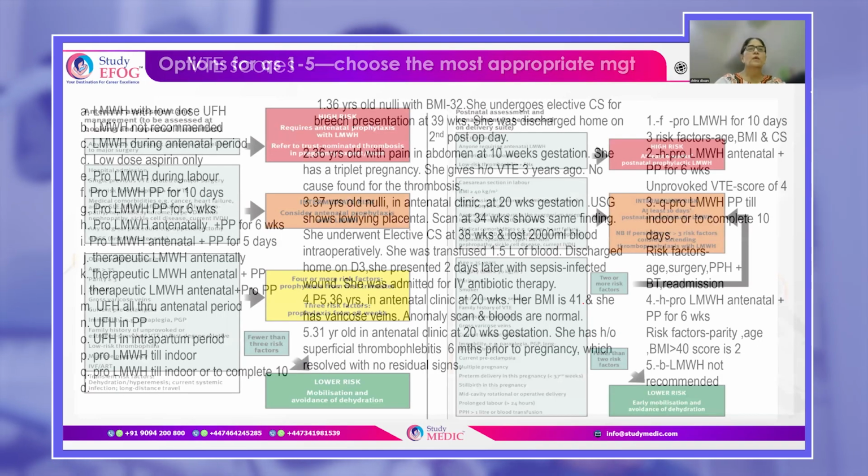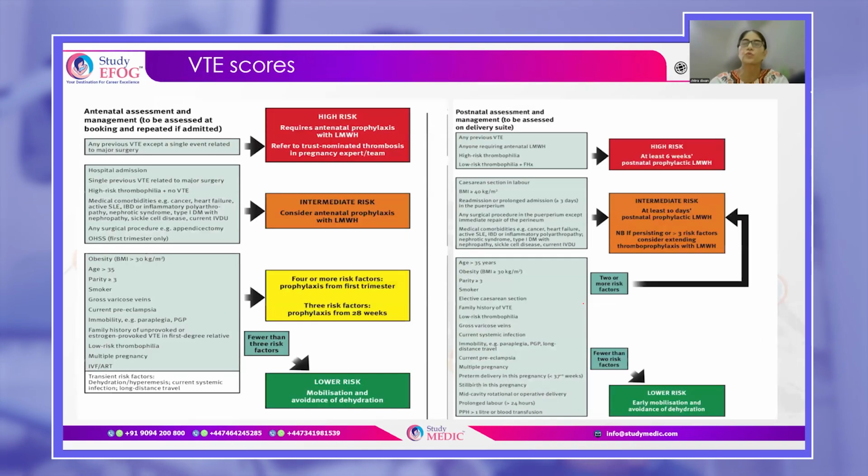Okay. So this is another chart which you should be aware of. Here on the left side, they have given you all the factors, antenatal risk factors, which are high risk. So those who are high risk, they will require in the antenatal period. Those who are intermediate, you will consider for them from 28 weeks of pregnancy. And those who have a less than 3 score in the antenatal period, you will not give them any thromboprophylaxis, but you will just advise mobilization and avoid dehydration.